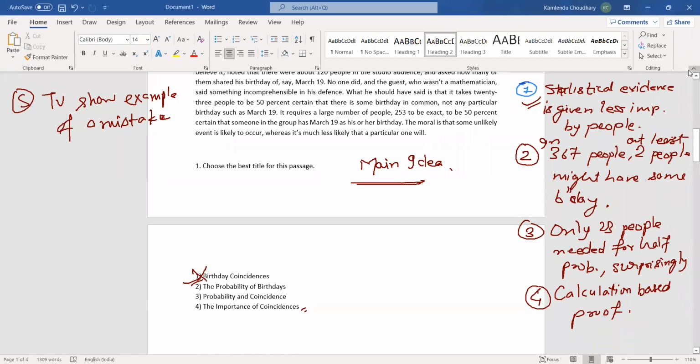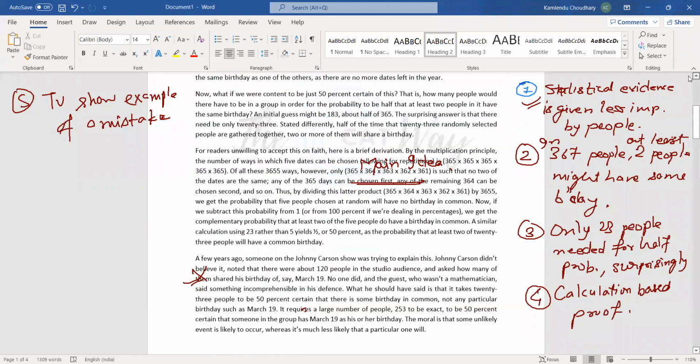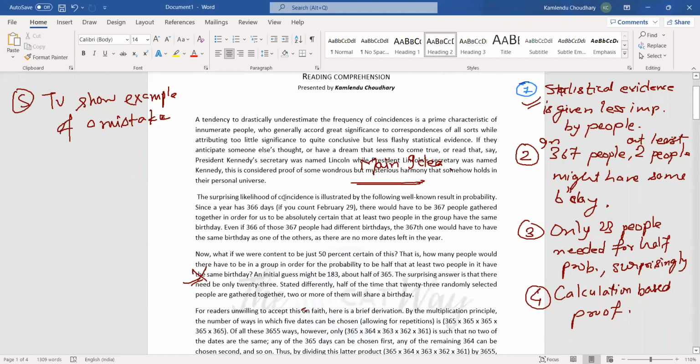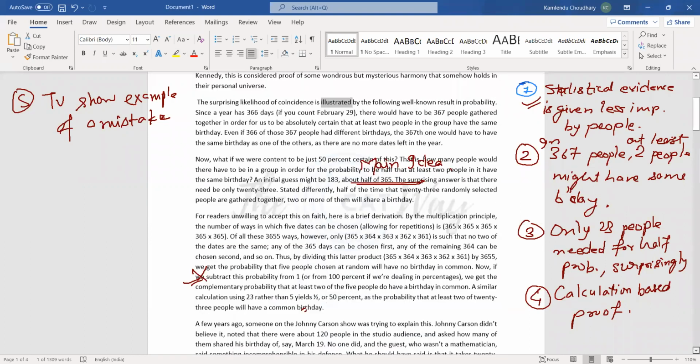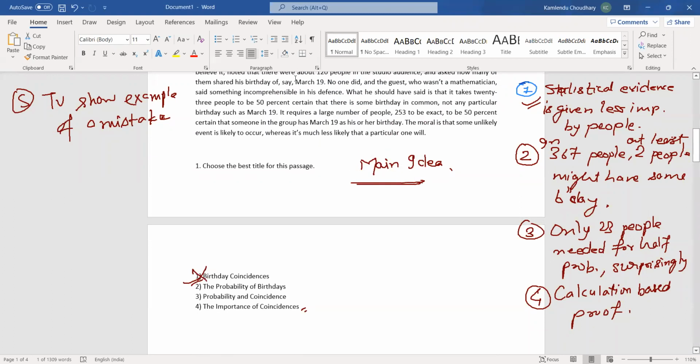Okay, let me see. The surprising likelihood of is illustrated. So this was an example. The word illustrated gives an example of this. Now let us move to the question. So the probability of birthdays. No, the probability of birthdays is again an example. Probability and coincidence. This is what has been given in the general sentences. So let us keep it that way.